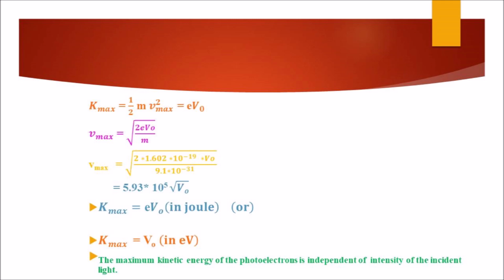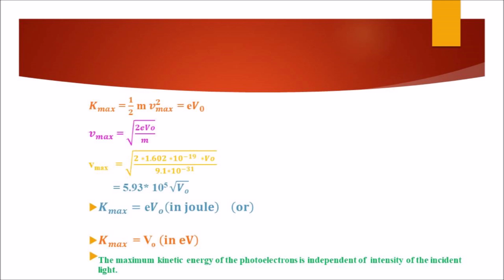By substituting the known values of the equation, we get that v maximum is equal to root of 2 into 1.602 into 10 power minus 19 by 9.1 into 10 power minus 31 into V naught.